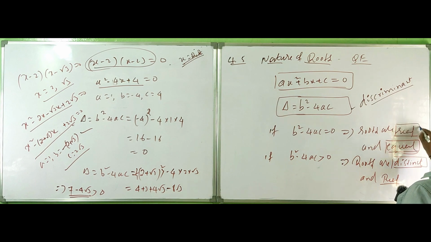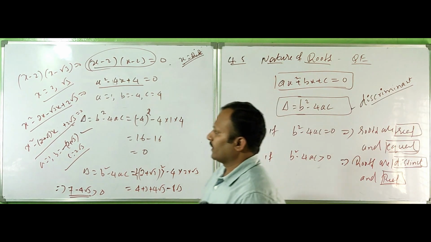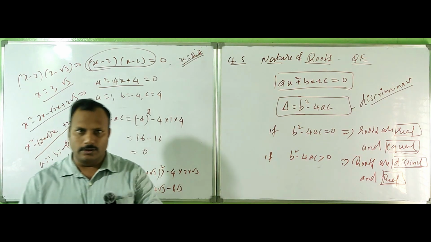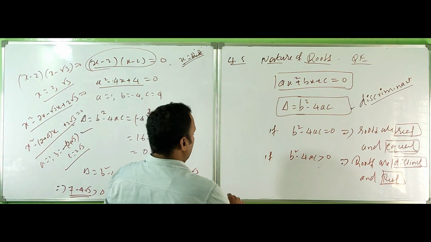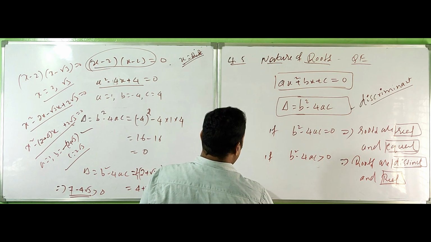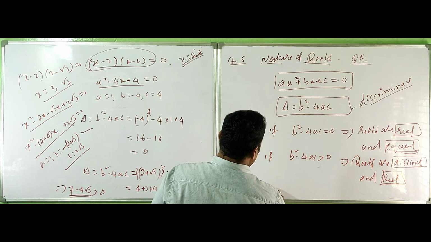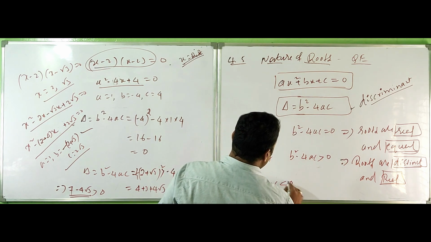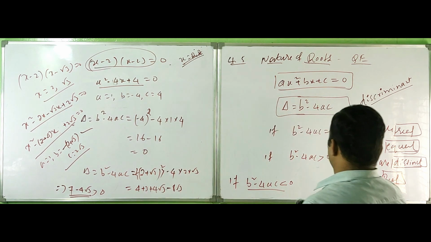Here roots are real and equal. Here roots are real and distinct. So then the only one left is if b square minus 4ac is less than 0, then roots are not real.